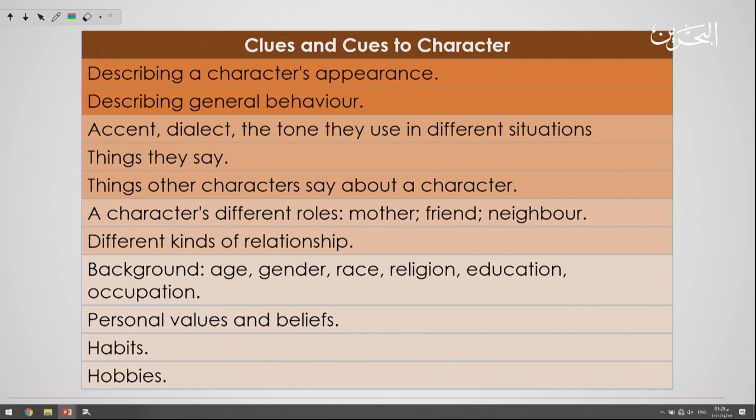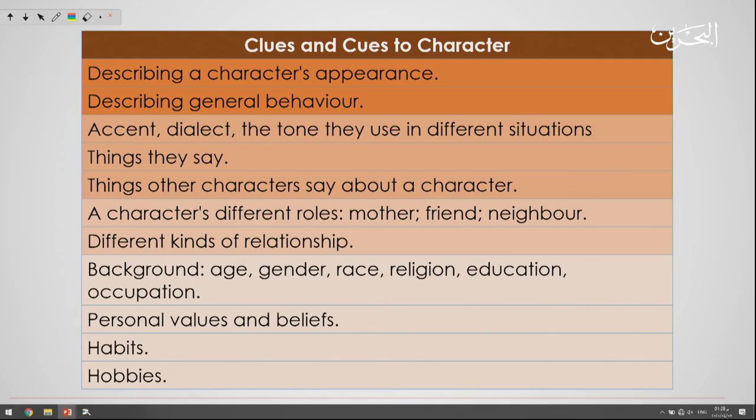So now what are the clues and cues to characters? Let us find out. Describing characters' appearance, describing general behavior, accent, dialect, the tone they use in different situations, things they say, things other characters say about a character.